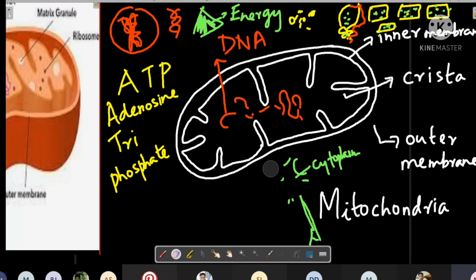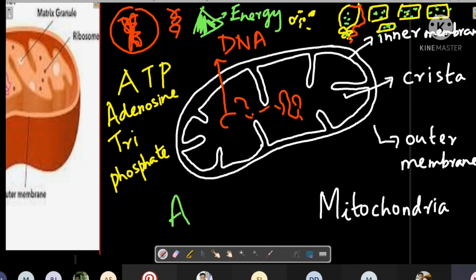It has to be stored somewhere. So that storing takes place in the chemical bonds of this chemical, that is adenosine triphosphate. Tri means 3, adenosine triphosphate. So this is adenosine and then 3 phosphates.